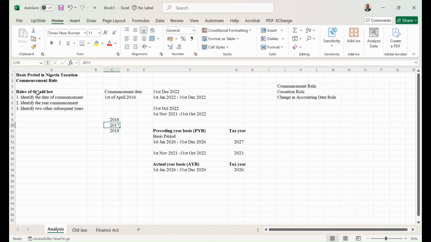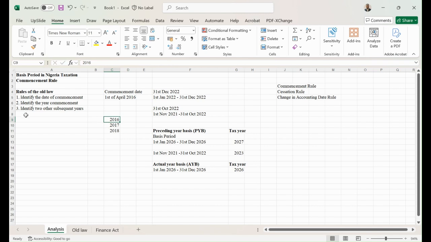So you have identified the first three relevant years, the first year being the year of commencement itself. The second year and the third year are the years after the year of commencement, which are 2017 and 2018.